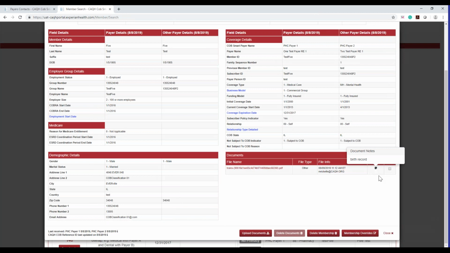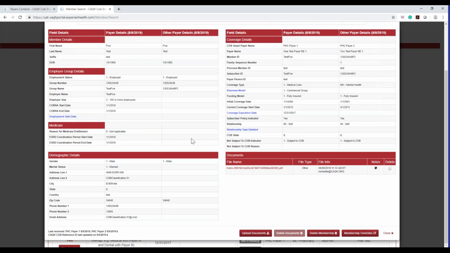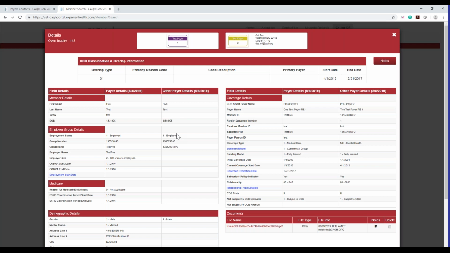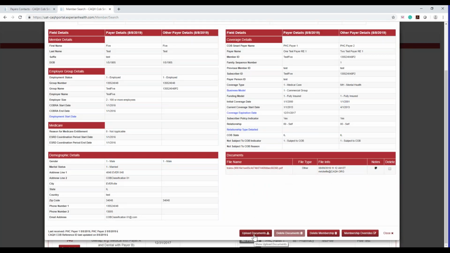And you can click on notes, you'll see birth record, you'll see the detailed information here, and you'll see which payer on the record uploaded it. Just so you know, only payers on this record can see the documents that have been uploaded. So payer 1 or payer 2, whoever the overlap is between, those are the only 2 people who can see the documents. Okay, I'm going to give you another example here, and then I'll get into how you delete documents.